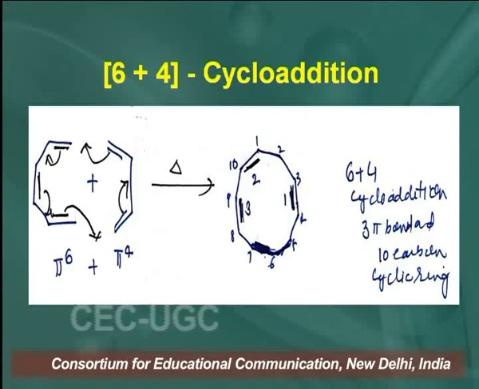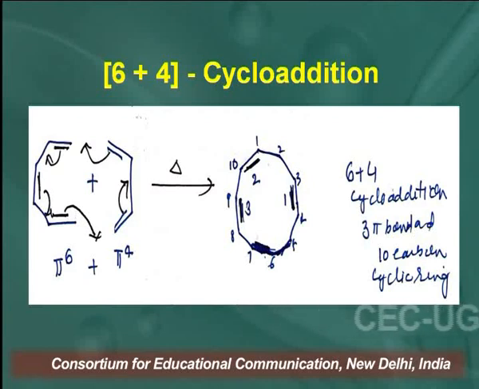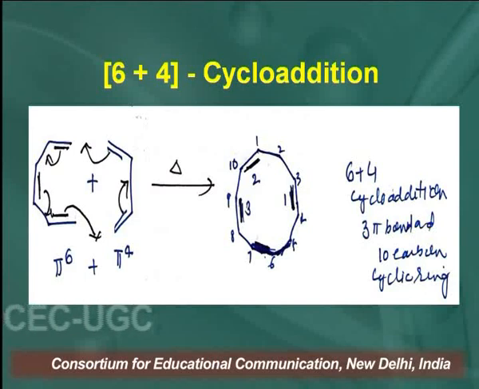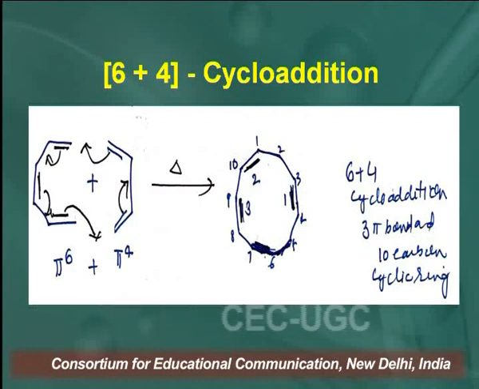Similarly, another cycloaddition reaction which can be classified on the basis of the number of pi molecular orbitals involved is the 6 plus 4 cycloaddition reaction. In the 6 plus 4 cycloaddition reaction, 6 pi electrons of one molecular orbital and 4 pi electrons of the other molecular orbital react, and we get a 6 plus 4 cycloaddition product.